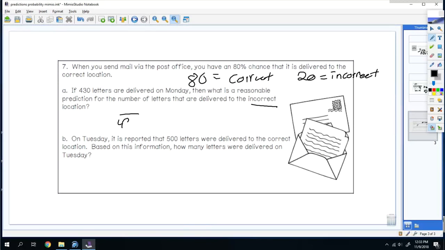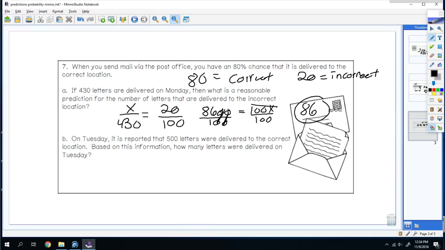Well, 430 is your total. X is my incorrect locations. And then 20% will go on top or 100. And the reason why I'm using 20% is because 20% represents the incorrect percentage. So you cross multiply. So 430 times 20 is 8,600. And 100 times x is just 100x. So you divide to both sides. And these zeros cross off. So now you just divide 86 by 1, which is just 86. So 86 letters out of 430 would have been delivered incorrectly.